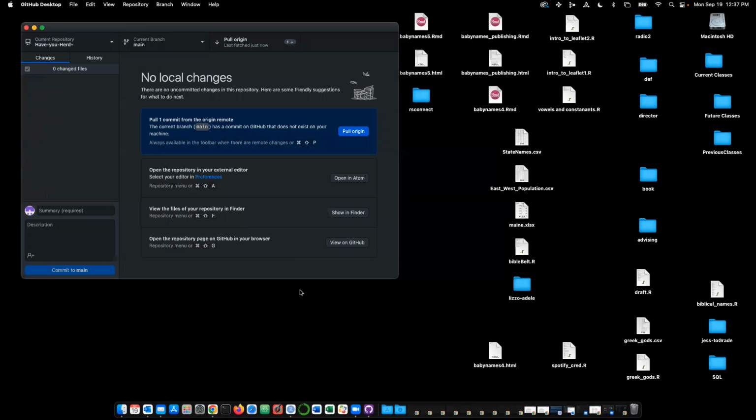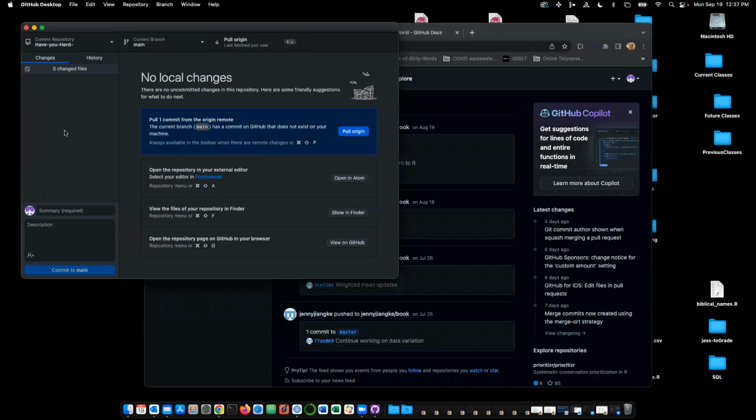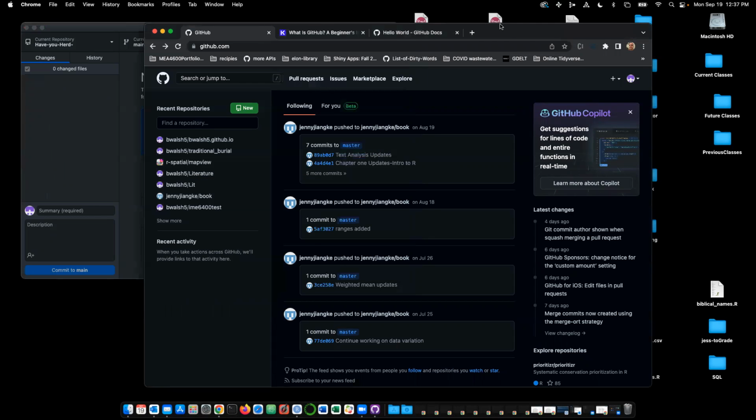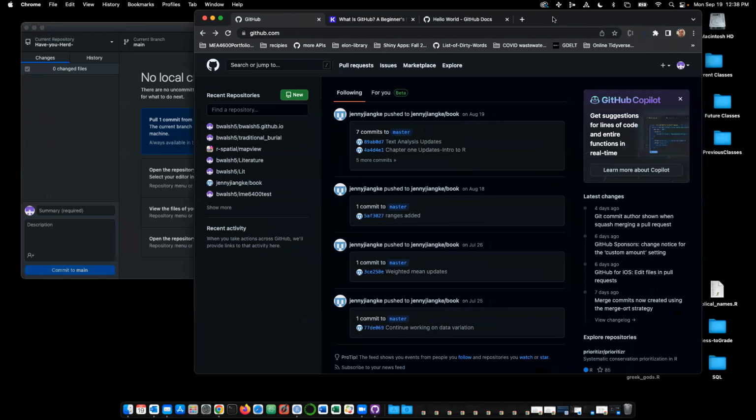So here's what I want to do: go to GitHub, and I'm going to create a new repository. I'm going to add a README to it, and then I'm going to try to get GitHub Desktop to connect to that and become friends with it. And I want to point out that what we're about to do used to be the thing that just killed me on GitHub and also killed all my GitHub lectures, which is where I create something.